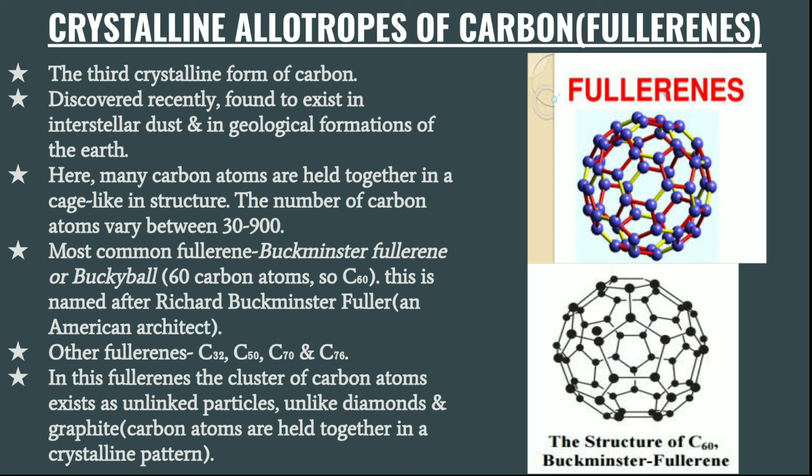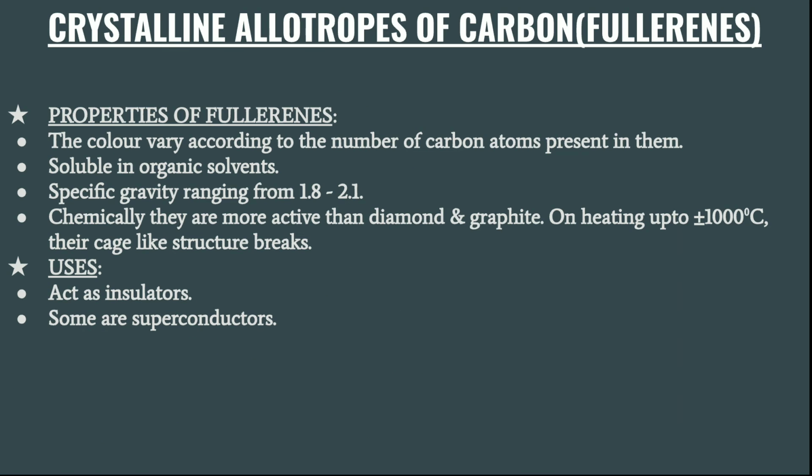In the diamonds and graphite, they are linked together, but in the cluster of these fullerenes, the particles are not linked together. Carbon atoms are held together in a crystalline pattern, forming a cage. Okay, this is the structure of Buckminster fullerene, C60.